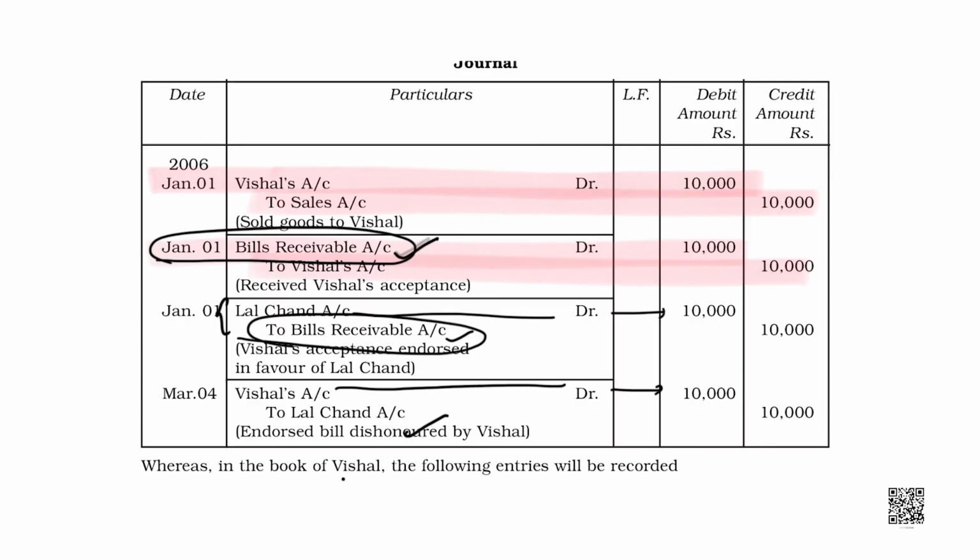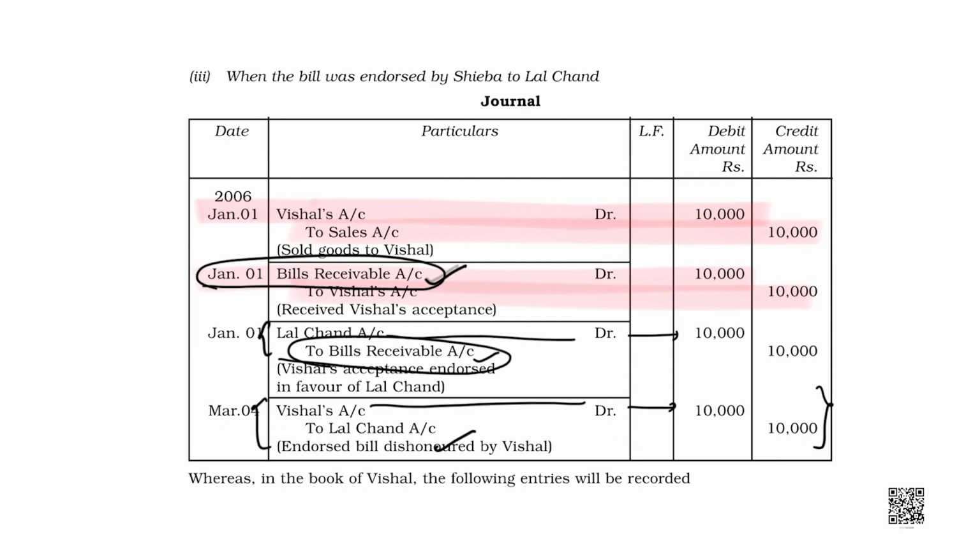What we need to discuss? We need to discuss that Vishal is my debtor again, because we had to receive money from Vishal and we gave the bill to Lal Chand. Lal Chand was our creditor. We paid him with the bill. We compensated him with the bill, but the bill is dishonored. So, Lal Chand would become creditor again. Okay, students, this is what the journal entries are in the case of dishonor of bill.